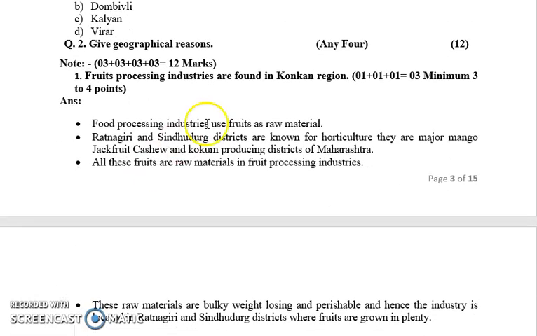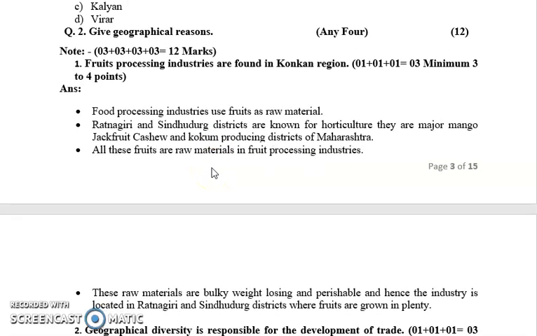Okay, the first give-reason is: fruit processing industries are found in the Konkan region. Basically, places in the Konkan region like Ratnagiri and Sindhudurg are very well known for horticulture. The production of mango, jackfruit and cashew nuts in Konkan is in higher quantity. All these are perishable products, and they act as raw material for food processing industries, which later convert them into jellies, chocolates and jams.